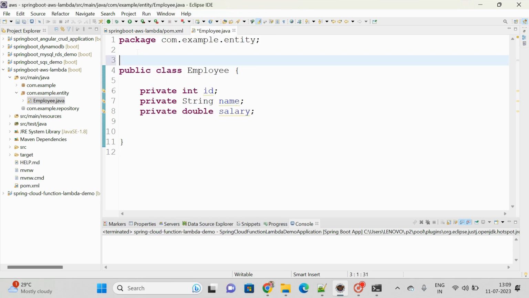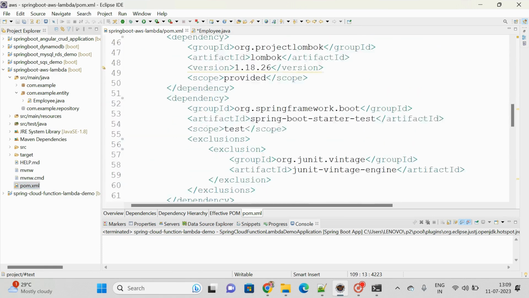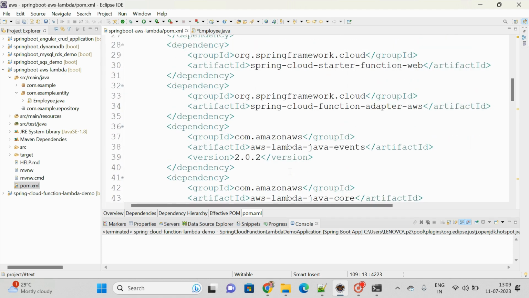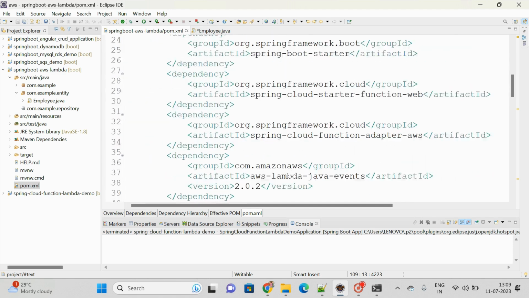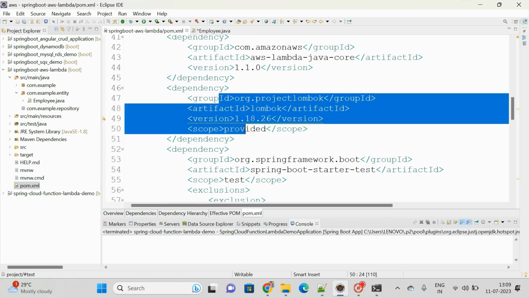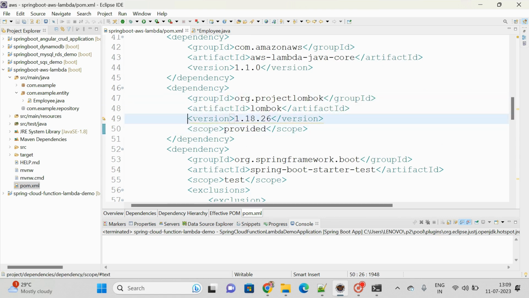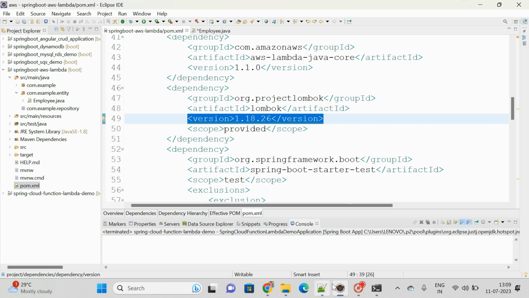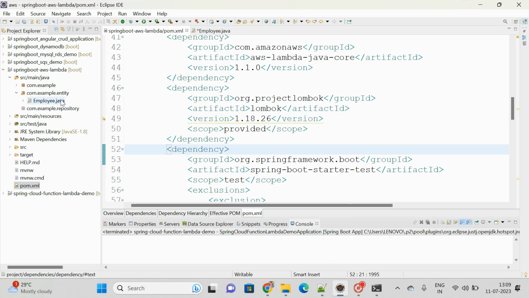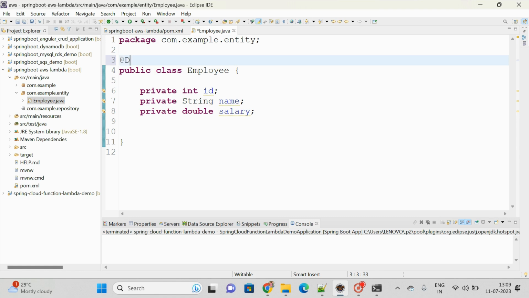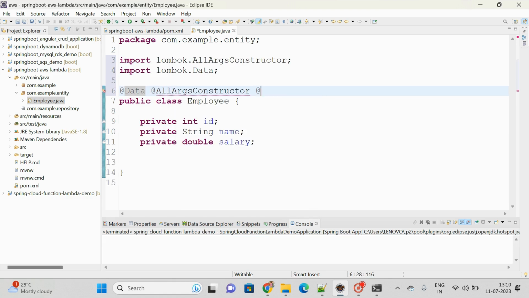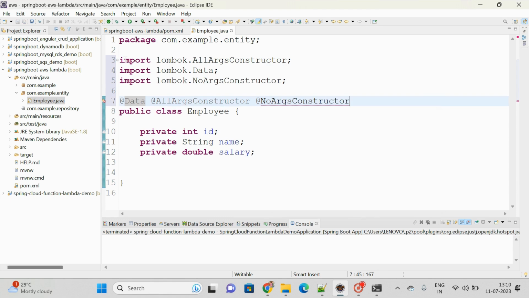Since I added Lombok, I think in the pom.xml file there is a Lombok related dependency also. Where is the Lombok related? Okay, yeah, it was there. You may ask one question, version. Sometimes version issues come, that is why I am explicitly adding the version. Now come to Employee.java and add the required annotations: @Data, @AllArgsConstructor, @NoArgsConstructor. Let me save this.